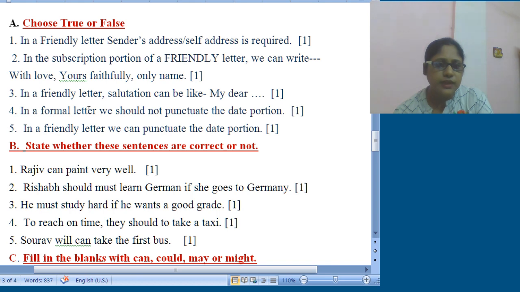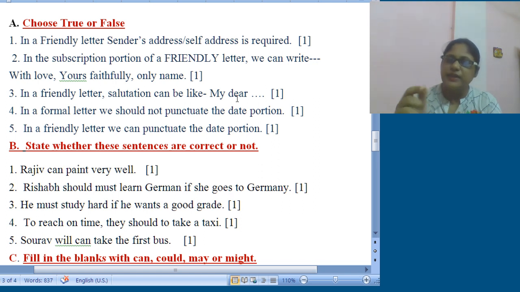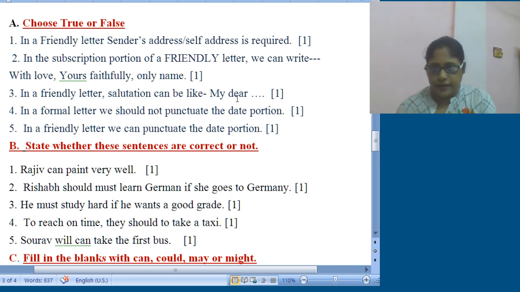Next comes, in a friendly letter, salutation can be my dear, then whatever it be. See, my, M capital, D small. So obviously it follows the pattern. So it will definitely be true. And the dots mean it can be my dear Uncle Rajiv or my dear Akash or anything. Only my dear, the format you need to check, those who have done it wrong, focus should be on whether the M is capital or small and D is capital or small. So here it is written rightly, so it will be true.